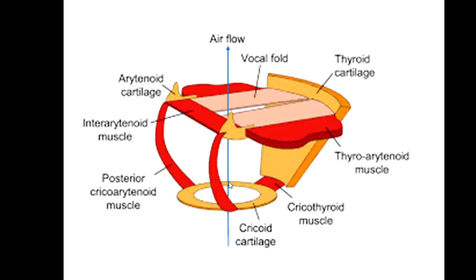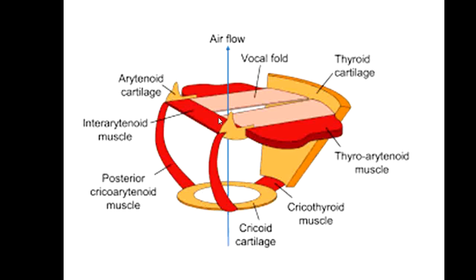The name cricoid is derived from the word cricoid, which means circular, a complete circle. So this is the only cartilage inside the respiratory tract which is circular in shape. This is called the cricoid cartilage.